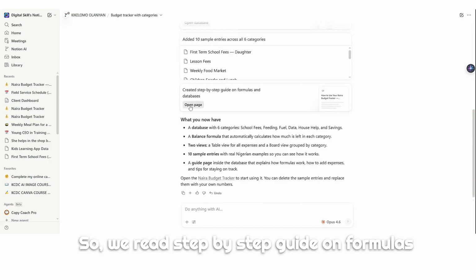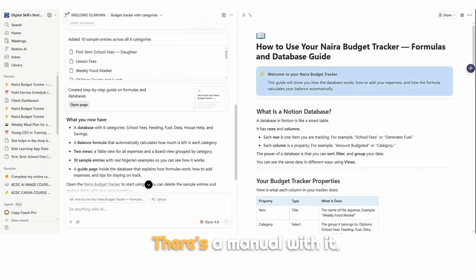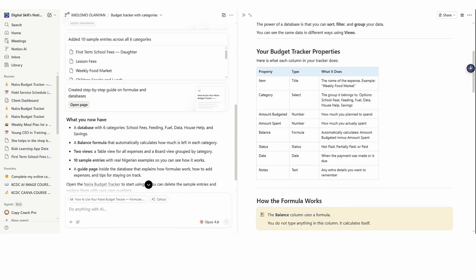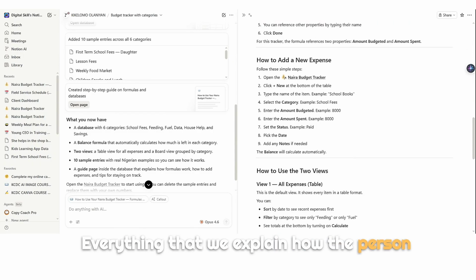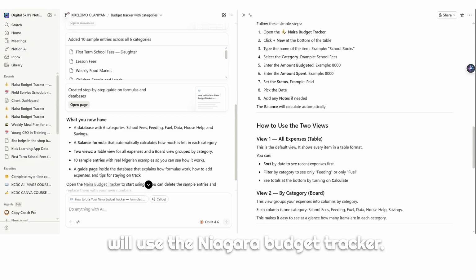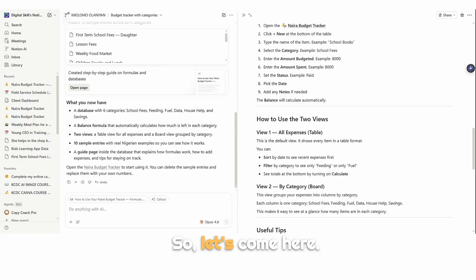Okay. So, create a step-by-step guide on formulas and database. So we can just open here. See, there's a manual with it. What is a Notion database? There's a manual with it. You see, everything that will explain how the person will use the Naira budget tracker. Everything is there. So let's come here.